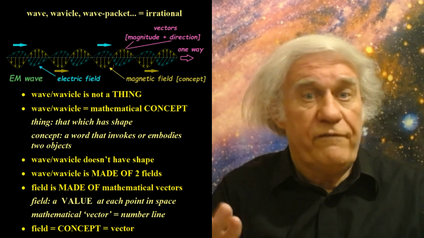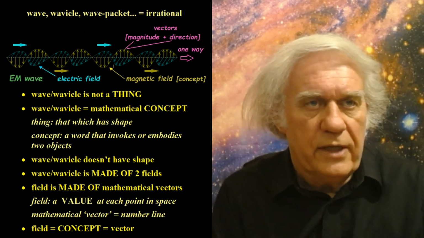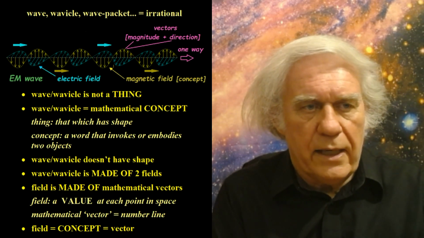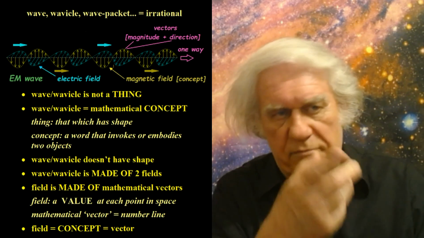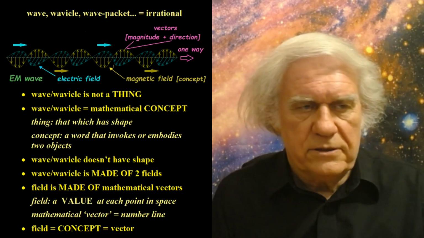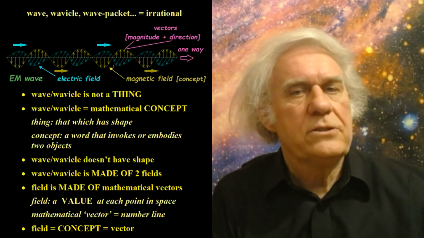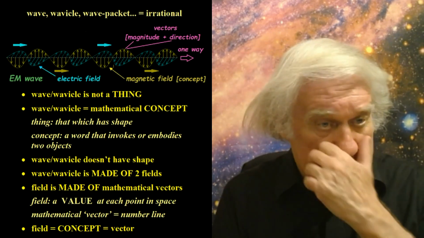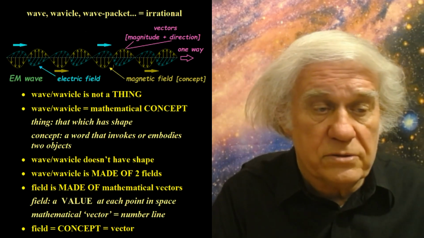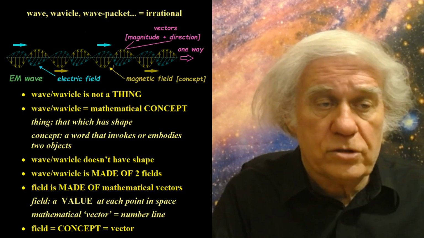And so we have these two fields, which are just a bunch of numbers with units, and each one of those fields is made out of vectors. What are vectors? Well, it's magnitude and direction. And actually, it doesn't even have direction. That's the issue. That's wrong too.